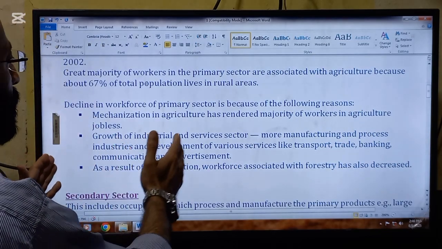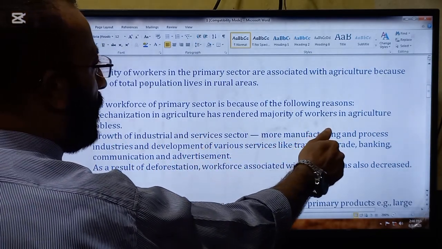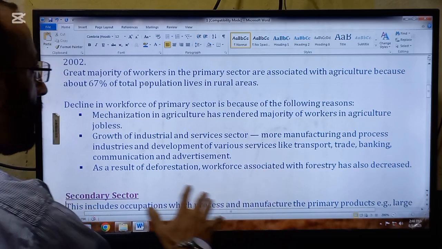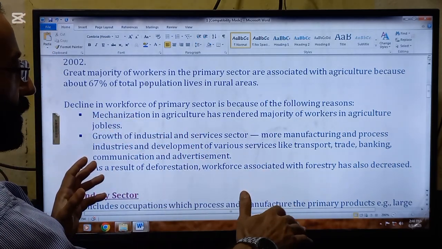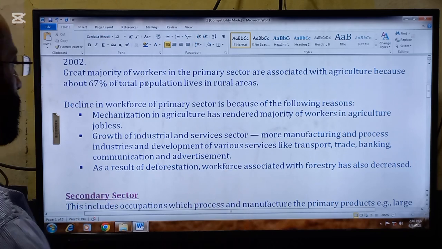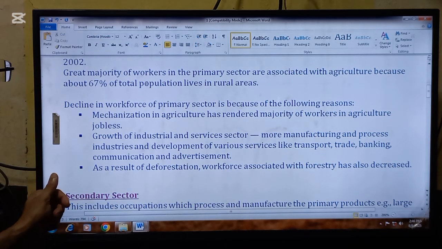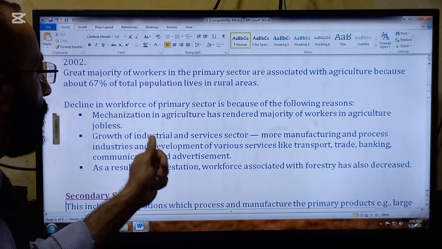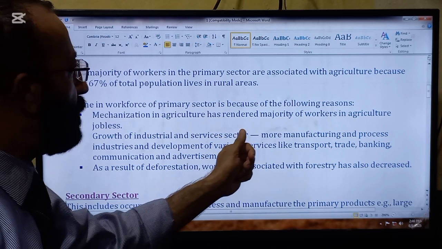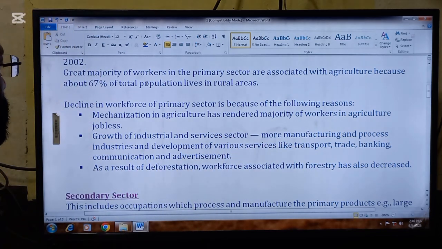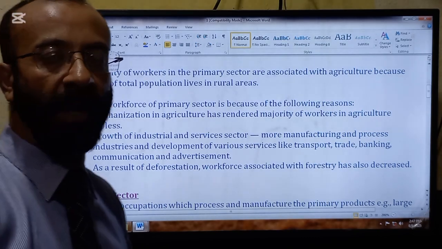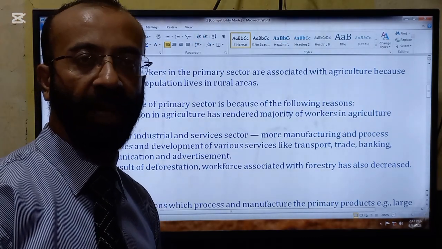Decline in workforce of the primary sector is because of the following reasons. So we are going to read the reasons why workforce has dropped in the primary sector. Number one reason is mechanization in agriculture has rendered majority of the workers in agriculture jobless, because automatic machines are being used in the fields now.